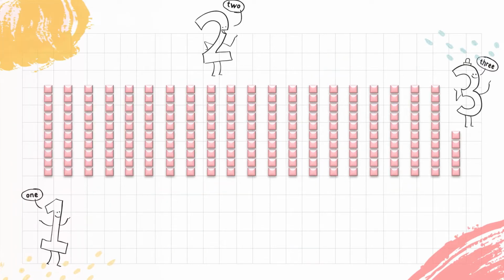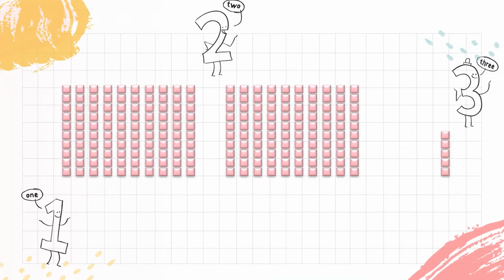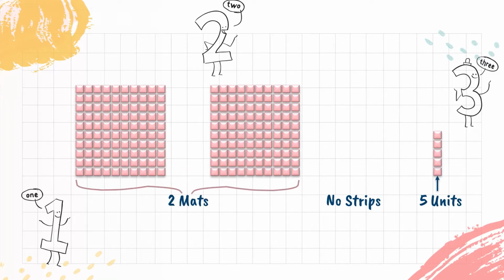In carrying out the grouping process, at some stage there may not be any leftover pieces. Suppose, for example, upon converting a pile into strips, one had 20 strips with 5 units remaining. Grouping the strips, one has 2 mats with no strips left over. In this case, we say there are 0 leftover strips and use the symbol 0 to represent this. Thus, the pile consists of 2 mats, 0 strips and 5 units, which is recorded as 205.